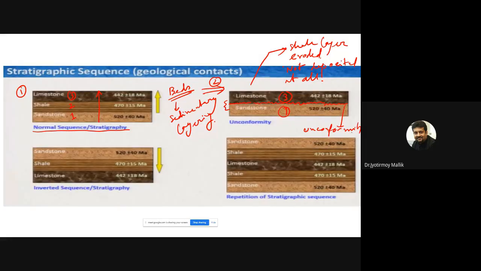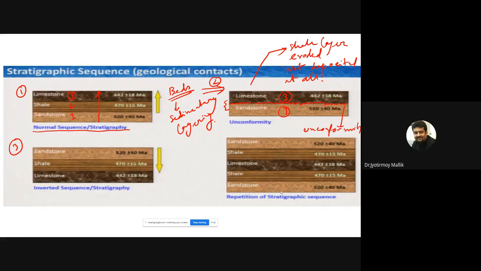Now the third thing that I am observing here, the third example, is as if the first sequence has just been inverted. I am seeing the oldest rock at the top, then the intermediate age rock, which is the shell, and the limestone, which is the youngest rock, sits at the bottom. So this is an inverted sequence or an inverted stratigraphy.